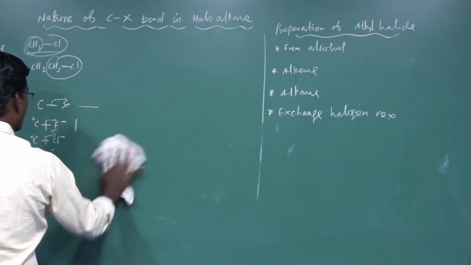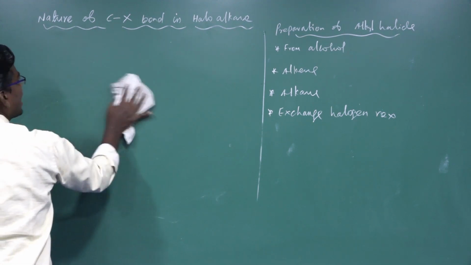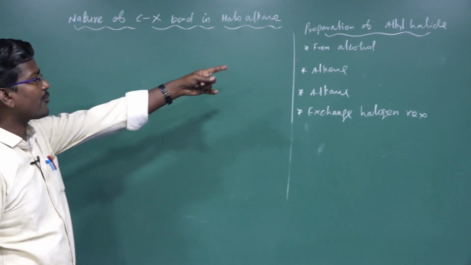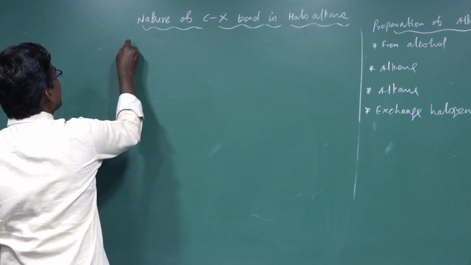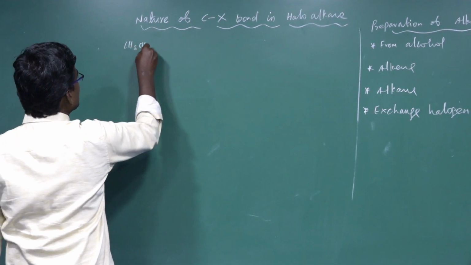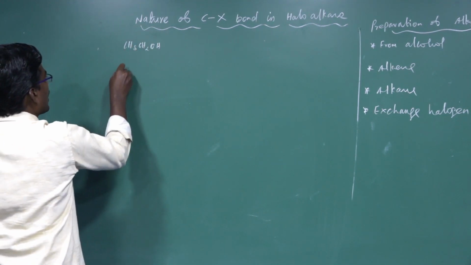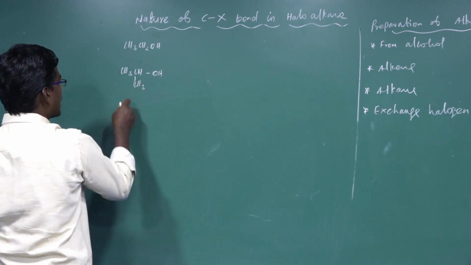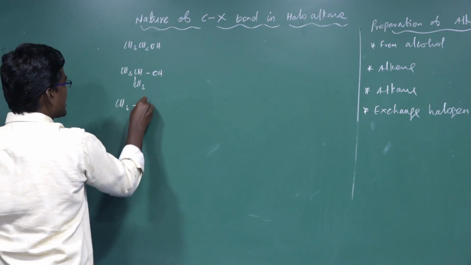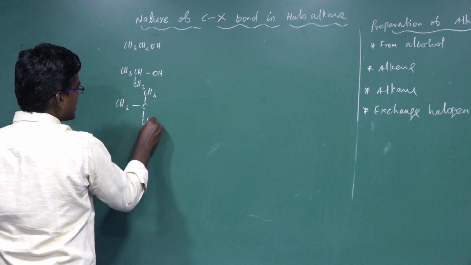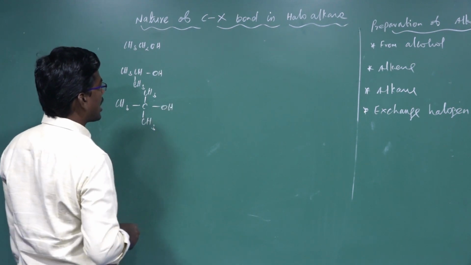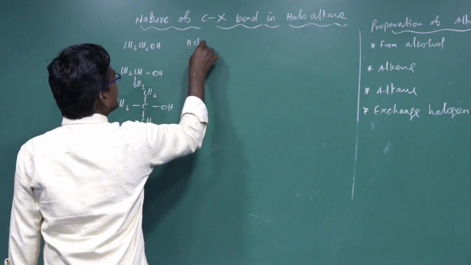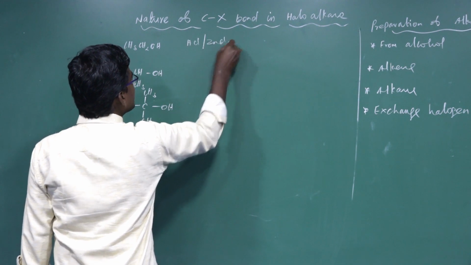Yes, the first one, from alcohol. The alkyl halide or haloalkane can be prepared first from alcohol. Ethyl alcohol, CH3CH2OH. Isopropyl alcohol, CH3CH(CH3)OH. Tertiary butyl alcohol, (CH3)3C-OH. The primary alcohol, secondary alcohol, and tertiary alcohol react with concentrated hydrochloric acid and anhydrous zinc chloride.